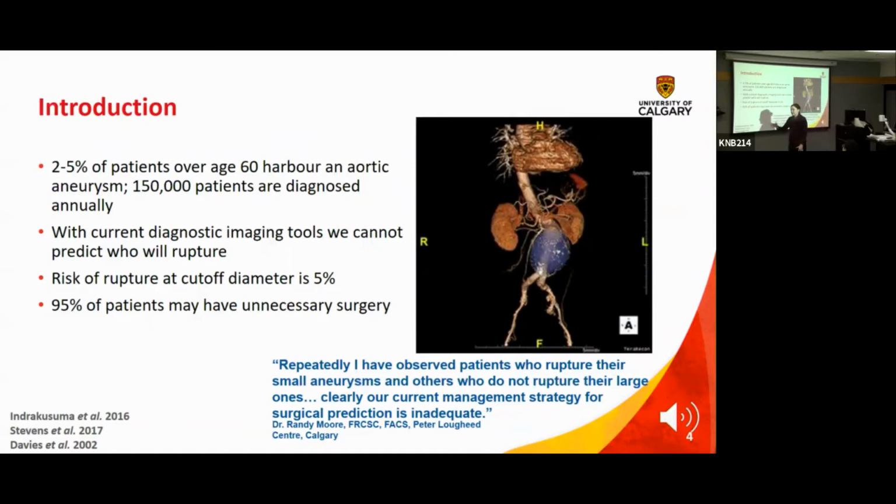At some point you have to decide, so in the last 20 to 30 years, the cutoff has been a geometrical diameter cutoff. So if your aorta is too big, you get into the operating room. At this 5 centimeter diameter, the risk of rupture, even though it's big, is only about 5% in the subsequent year. So that should tell you that about 95% of patients, if you're operating at 5 centimeters, may have unnecessary surgery. So should our colleagues stop doing surgery? No, because if it ruptures, you die.